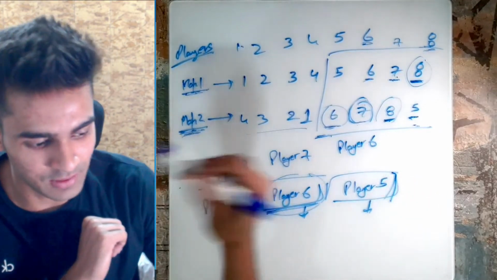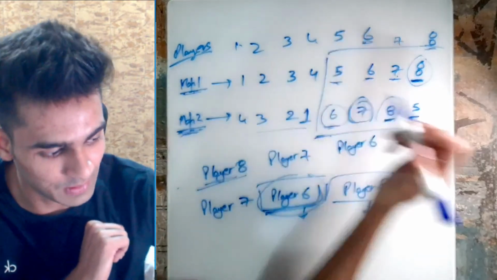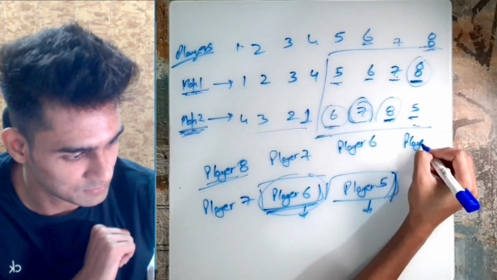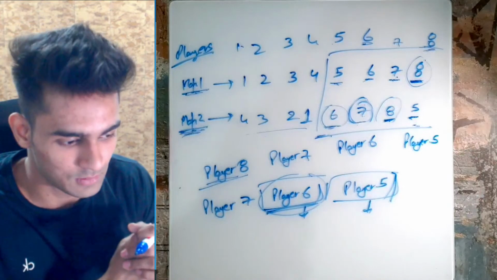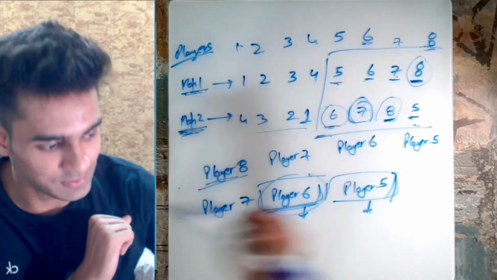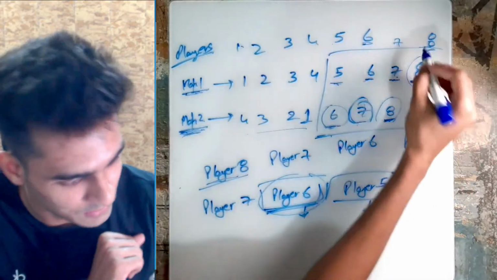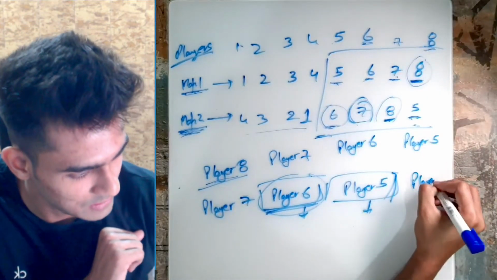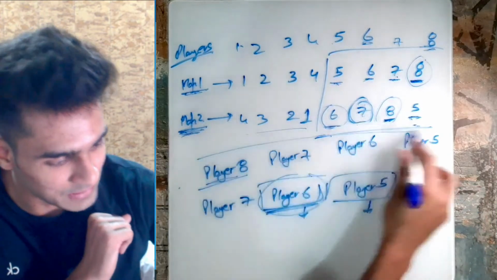Now let's look at the next value in map 1, which is this 5 of player 5. So we have player 5 here. Okay, cool. Then coming on to map 2 again, we see that the next value is this 5, which is of player 8. Player 8. Now we see that this is a complete set.